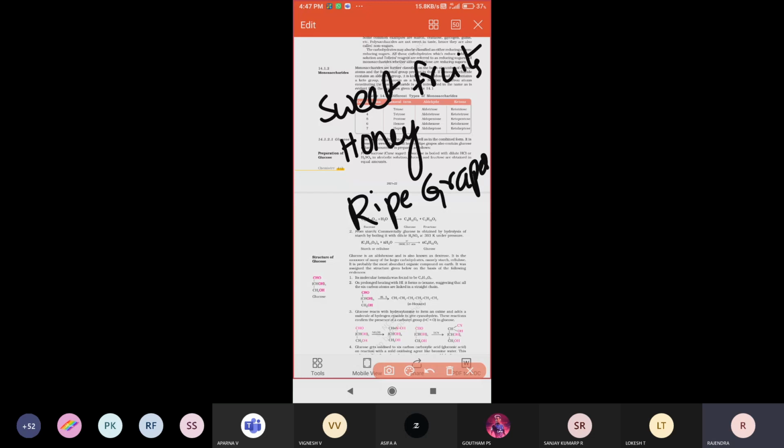So now let us see, what is the molecular formula for glucose? C6H12O6. We already saw in the morning that the molecular formula of glucose is C6H12O6.